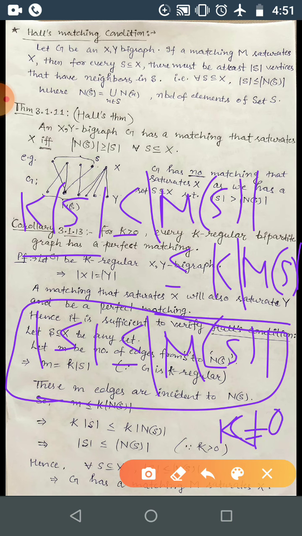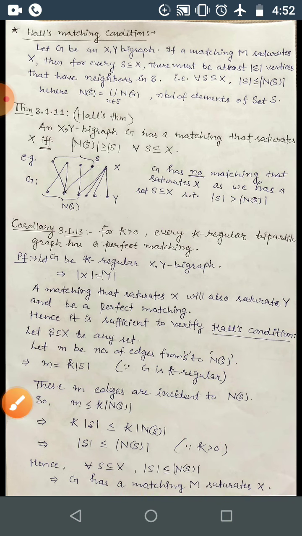So this graph G contains a matching which saturates X, that means it also saturates Y, that means it saturates all the vertices of G, so this is a perfect matching. We have shown existence just by Hall's condition. That was it.